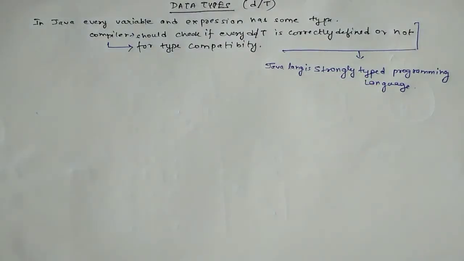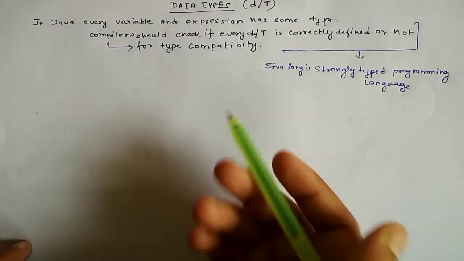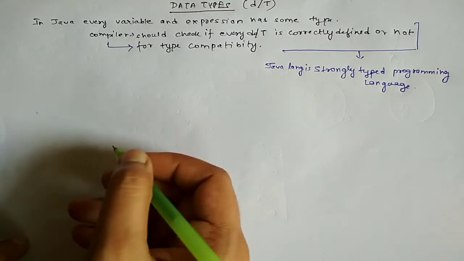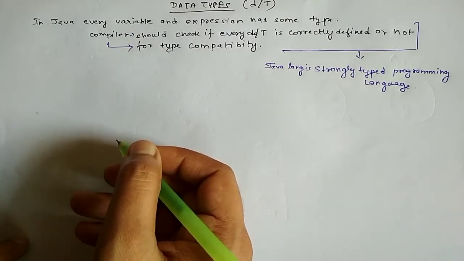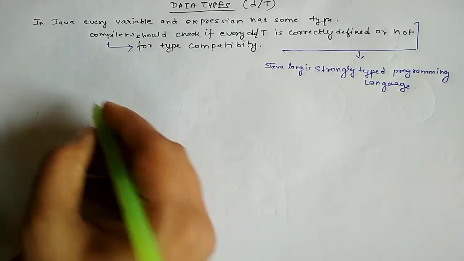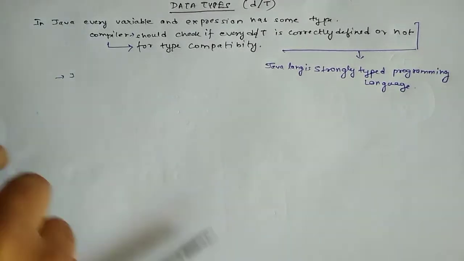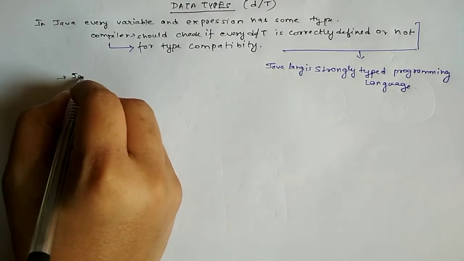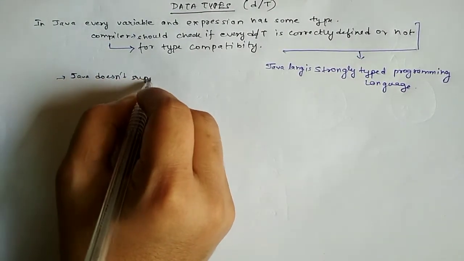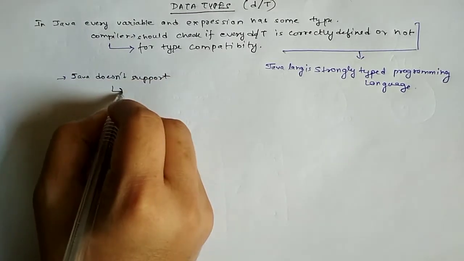Moreover, there is one more point: Java is not considered a pure object oriented programming language. Why is it so? Because several OOPS features are not supported. What does Java not support?